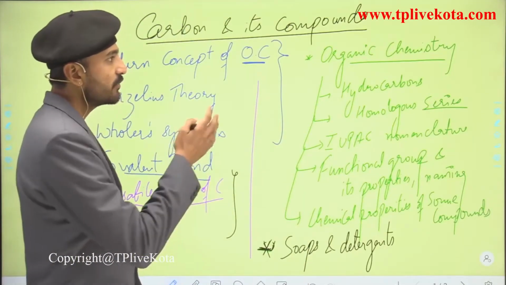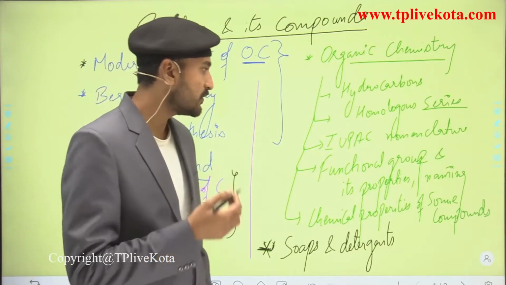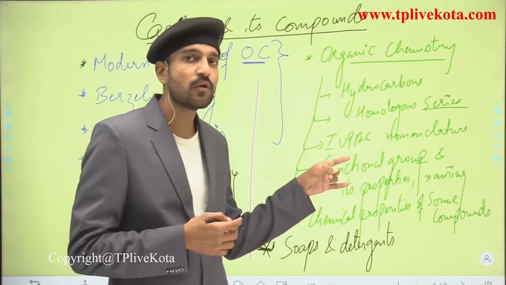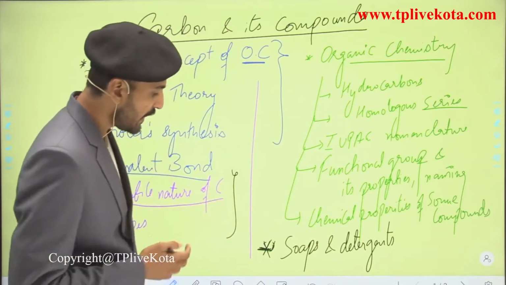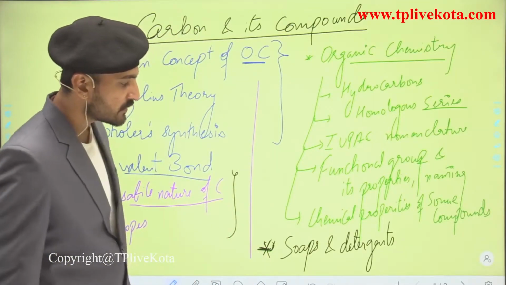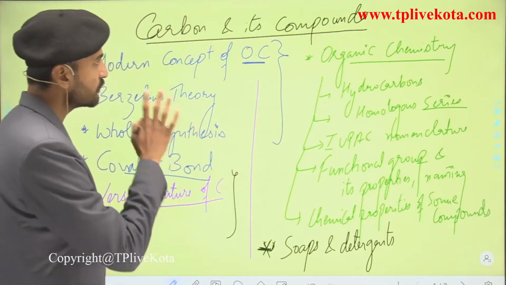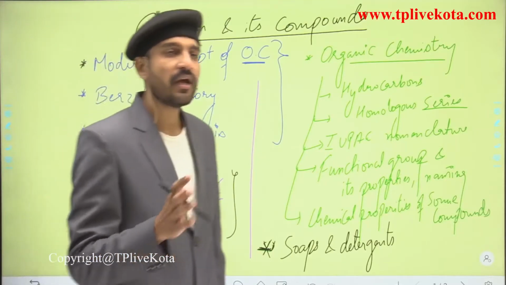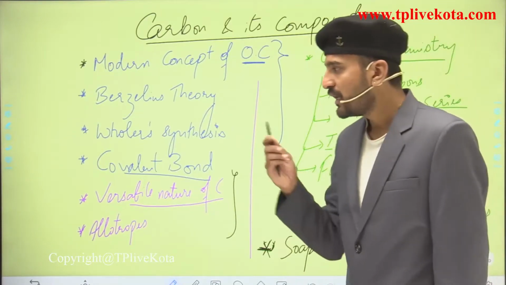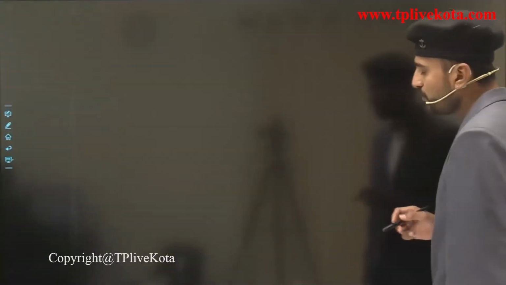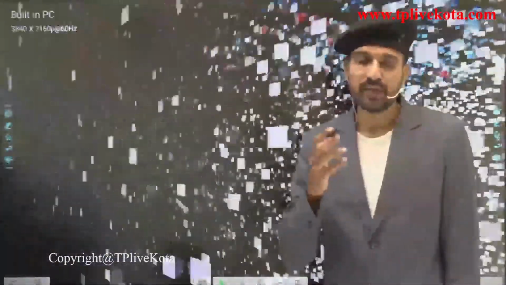Apart from that, in the third part we are going to discuss organic chemistry, that is the hydrocarbons, homologous series, IUPAC nomenclature. This part is very important. Then functional groups and their naming, and the chemical properties of some compounds. At last we are going to end our chapter with soaps and detergents and the cleansing action of soap. So these are the 4 major parts of this chapter. This is a big chapter compared to all the chapters that we have studied in class 10. So students, let us now move into the slide and see what we are going to see in today's lecture.